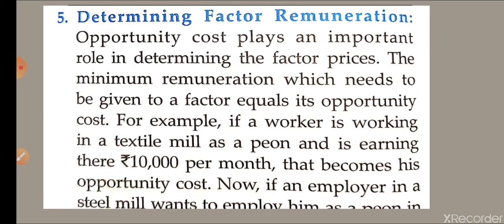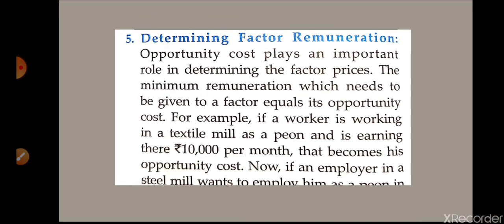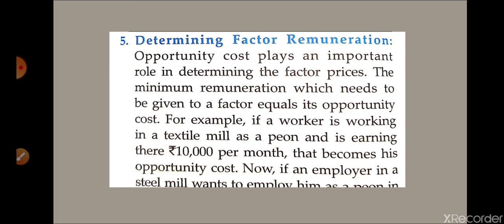So the opportunity cost of the job you are doing now will be less, and you will sacrifice this job for another job, because there you are getting more allowances and more benefits. So in determining factor remuneration, opportunity cost also works, because the person can decide which option is having more opportunity cost, and he will go for that one only.